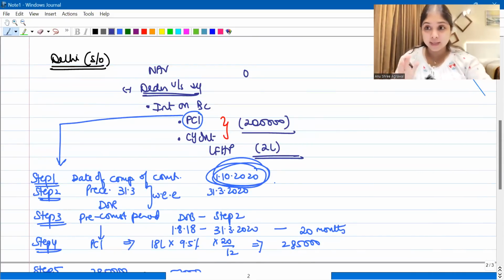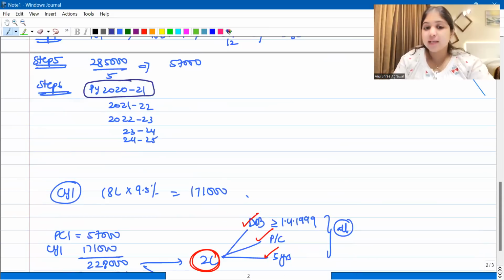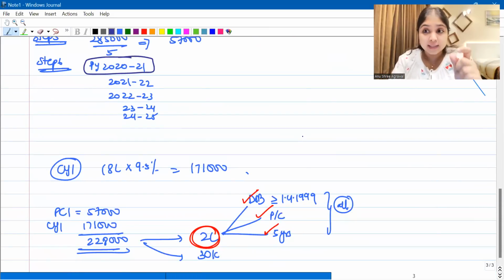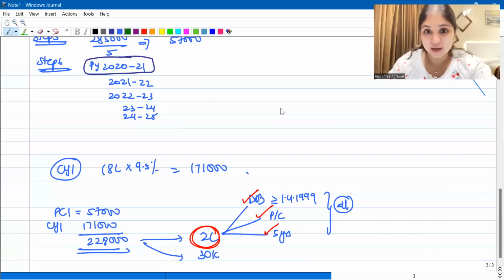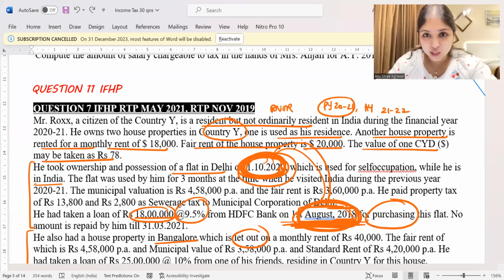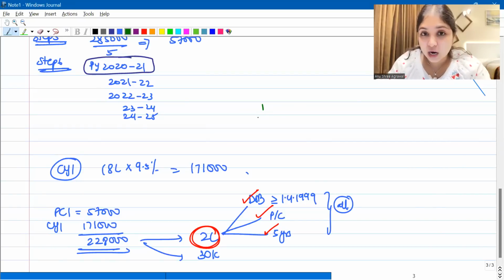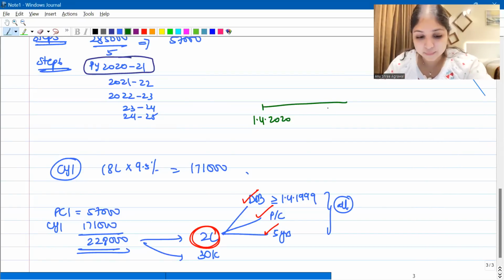Does it make sense to everybody? Yes. Can I discuss with you that little thing which is still pending in this part? Till here, you've understood, right? Now listen to me very, very carefully. We're talking about previous year 2021, right guys? We're talking about previous year 2021. When does 2021 start? It will start on 1st April 2020. It will end when? It will end on 31st March 2021, right?